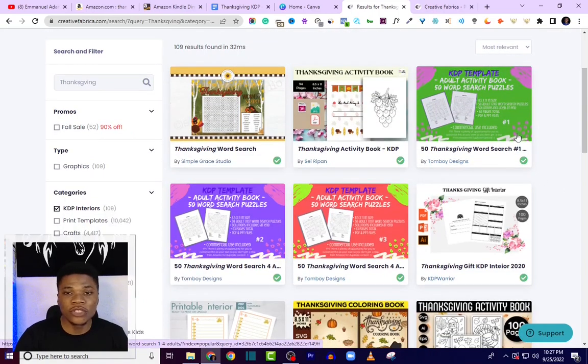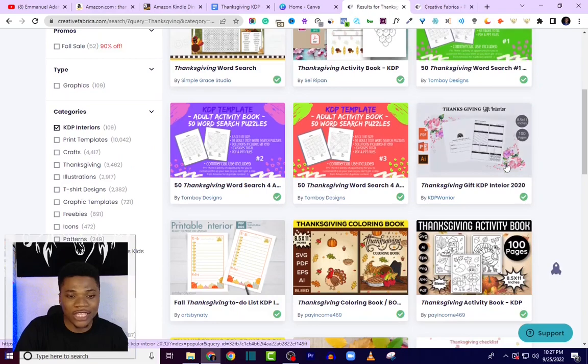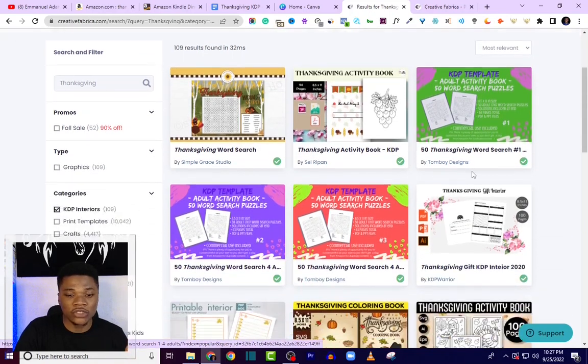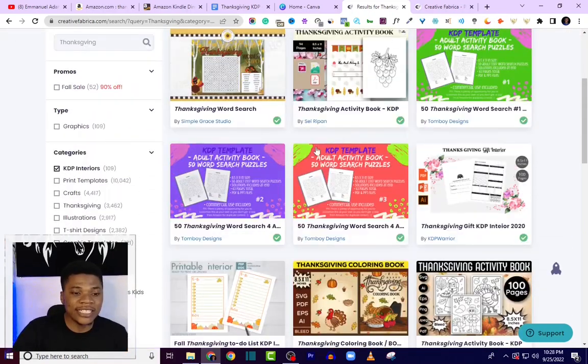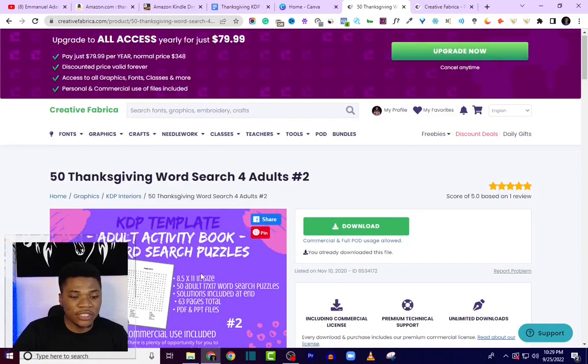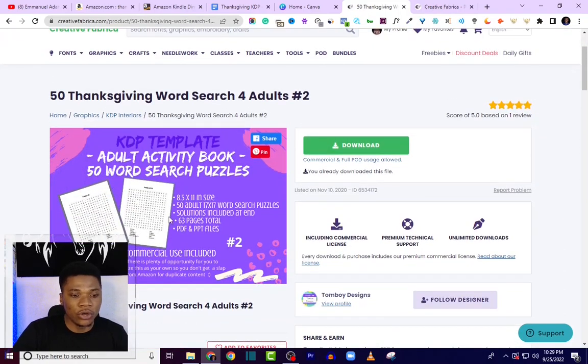You can select any one of these and use them to create your books, and you can create as many books as you want to create as long as you are subscribed to Fabrica. So let's say I want to use this particular one, for instance, and this is a complete template, which makes it a lot easier for me. So I'll select this, and from the thumbnail here, you are going to see the basic details of this template.